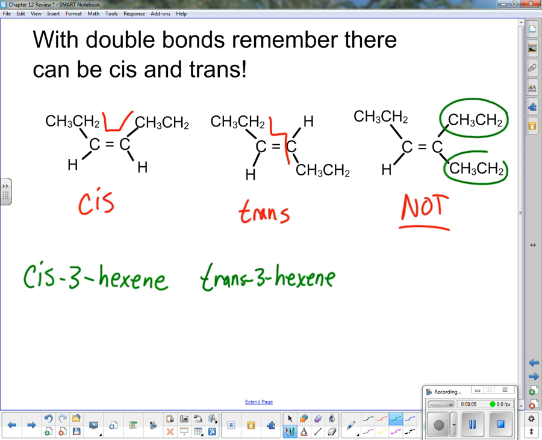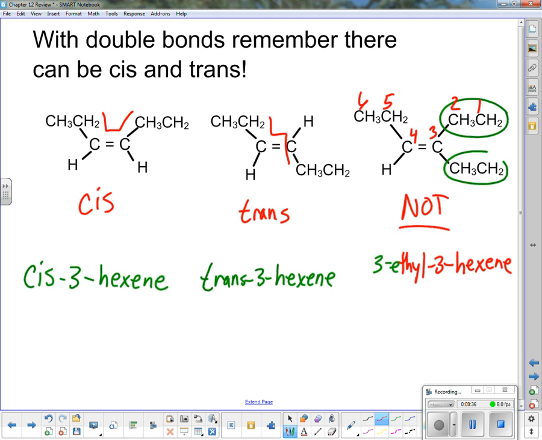It would be ethyl, let's see, 1, 2, 3. So I'm going to go 3 ethyl. I'm going to count it this way. Let me count it with you. 1, 2, 3, 4, 5, 6. And I counted that way because I want the double bond to be the lowest, but I also want the thing coming off to be the lowest. So 3 ethyl, 3 hex, ene.